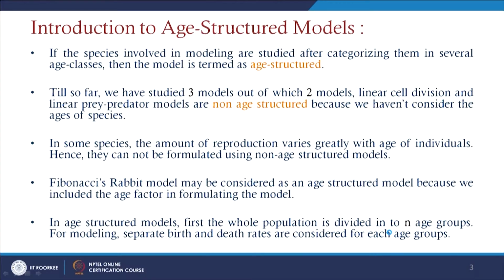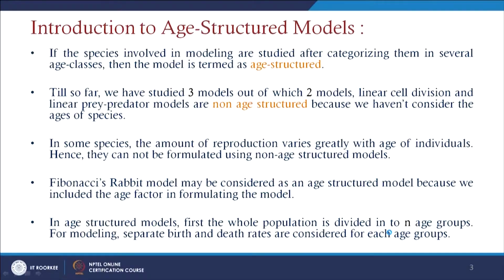But we do not know at what age the tigers can give birth to the next tiger, or the deer can give birth to the next deer. But here we consider after how many days or how many years the deer will get fertile and can produce deer, or the tiger can be fertile and produce extra tigers. So, if we consider these age structure models, then we can have a clear idea about how we can generalize this model.